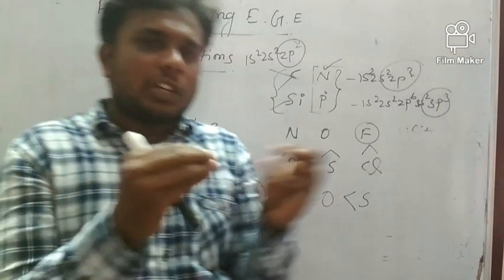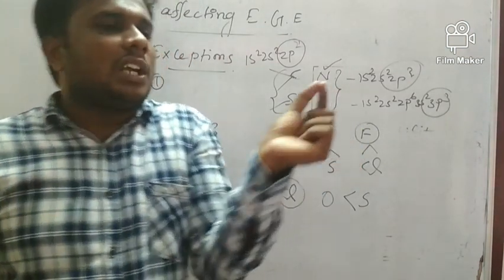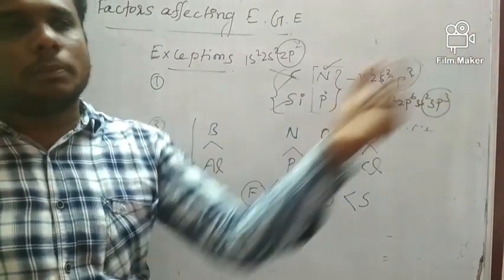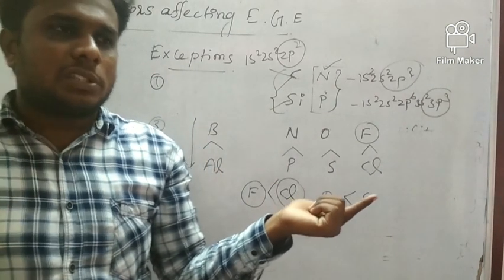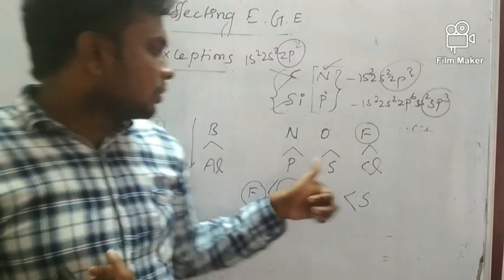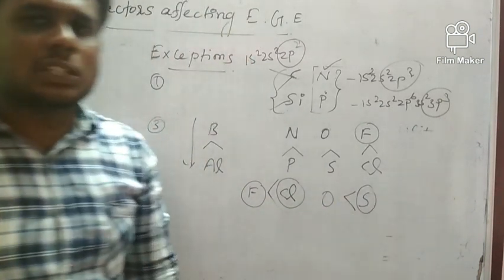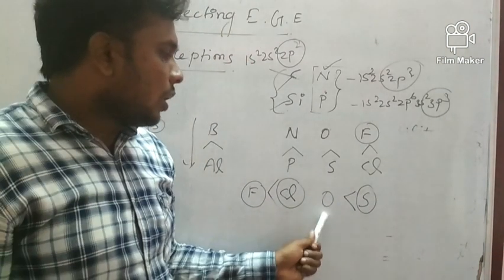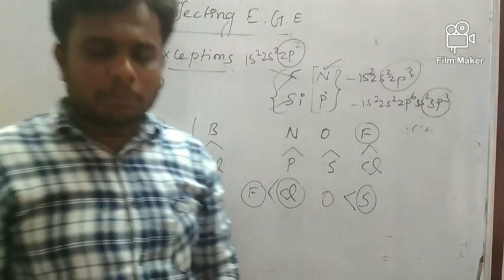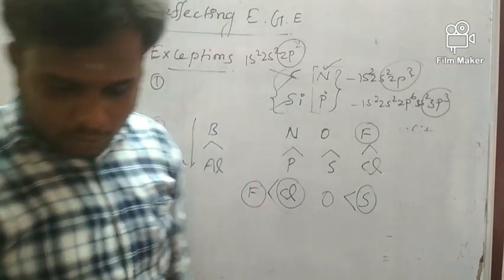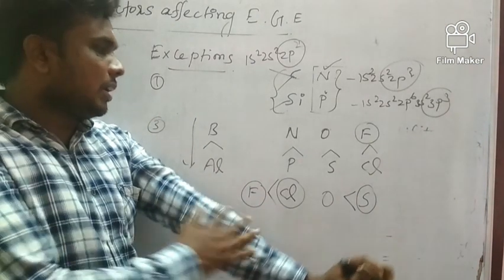So the inter-electronic repulsion will be higher. Due to that, it is very difficult to add an electron, because an electron is negatively charged and inter-electronic repulsion is already more in the atom. So that's why sulfur is having more electron affinity than oxygen. This is a very important point. Please note it, guys. Next, we'll discuss some MCQs.